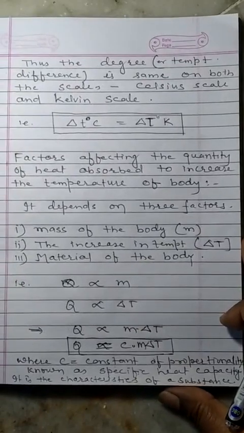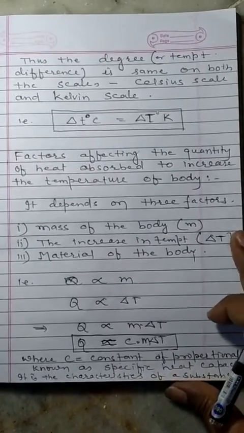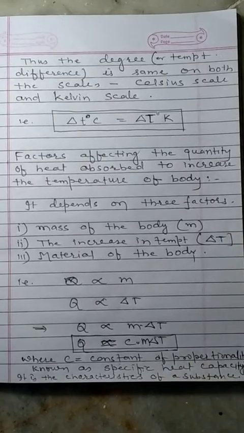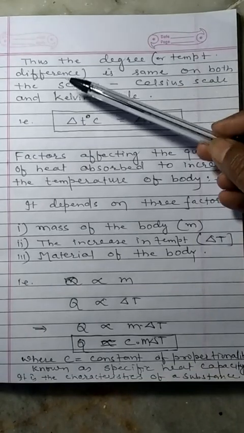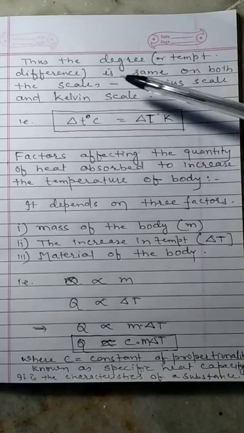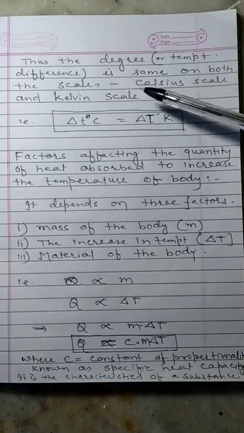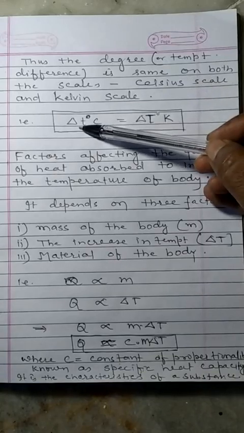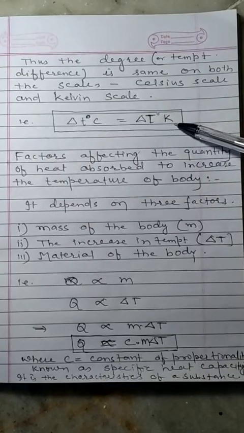Thus, degree means temperature difference. The degree is the same on both scales, the Celsius scale and the Kelvin scale. So the temperature difference in degree Celsius is equal to the temperature difference in Kelvin scale.